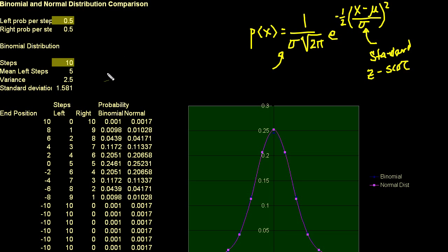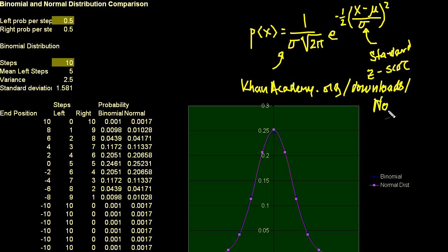I just made a black background, and you can download it at khanacademy.org/downloads. And actually, if you just do that, you'll see all of the downloads. I haven't put it there yet. I'm going to do it right after I record the video. It's downloads/normal distribution, normaldistribution.xls. If you go to khanacademy.org/downloads, you'll see all of the things there, including this spreadsheet. And I encourage you to play with it and maybe do other spreadsheets where you experiment with it.